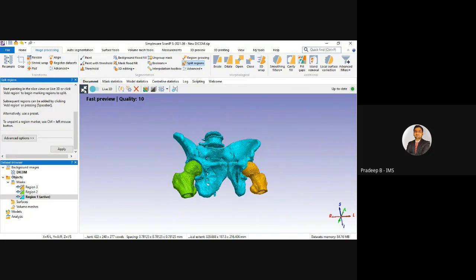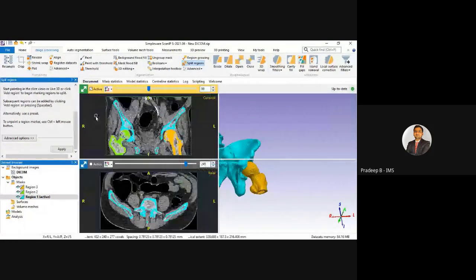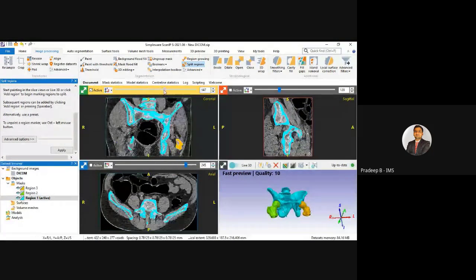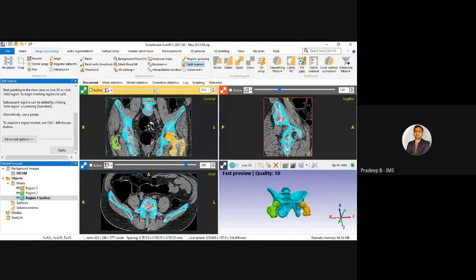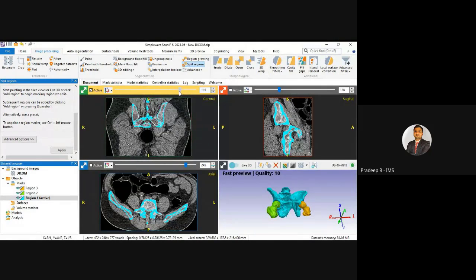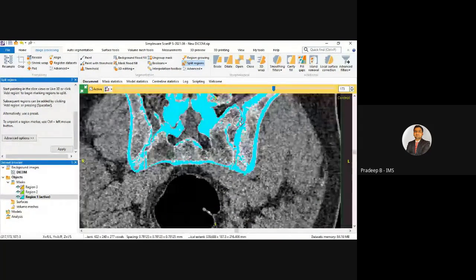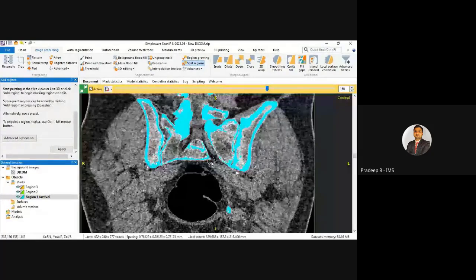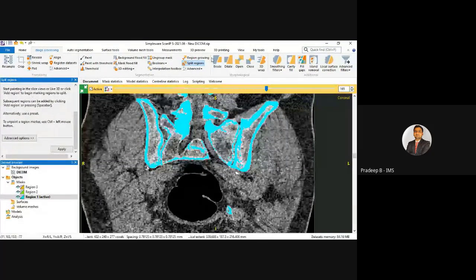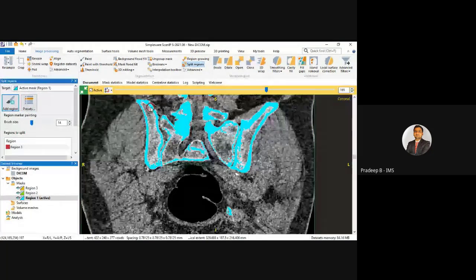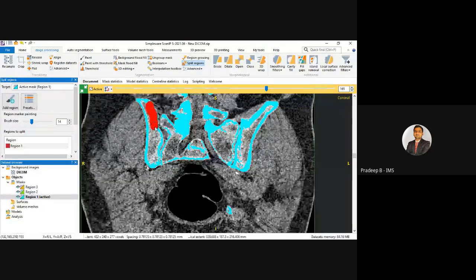and from the sacrum again, so we can use. So again, we are going to use that tool. Okay, you can see here. So again, we will use the split region tool. Just click add region. So I can see here this is the hip,